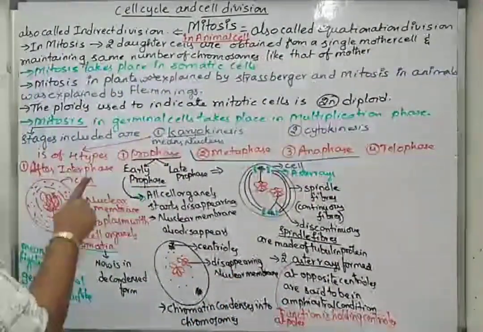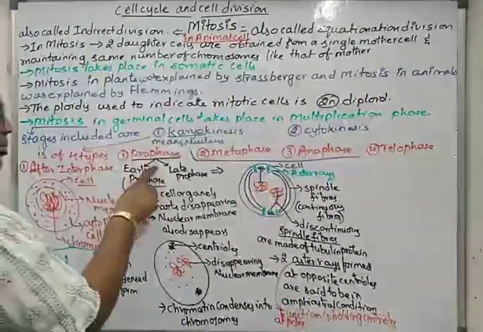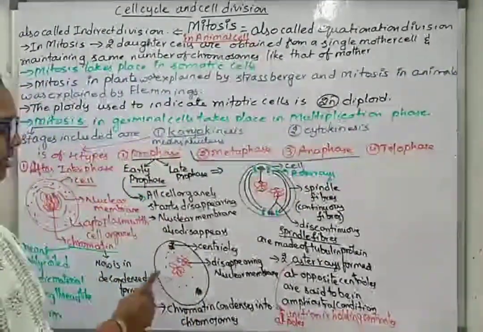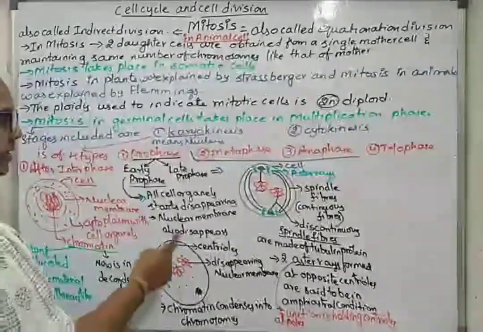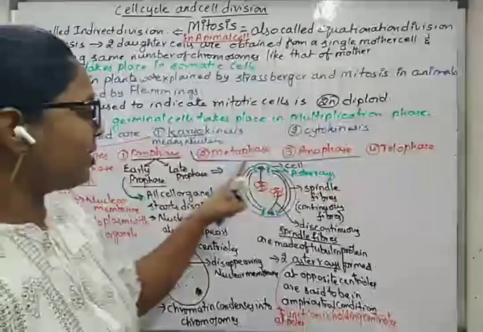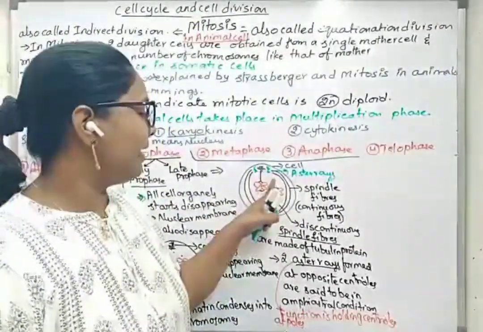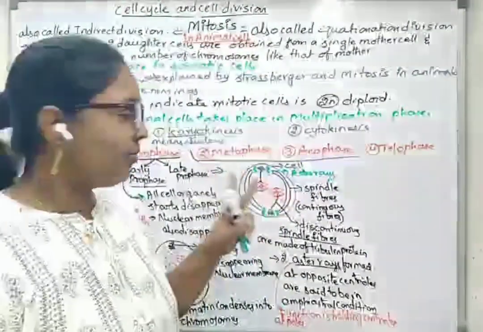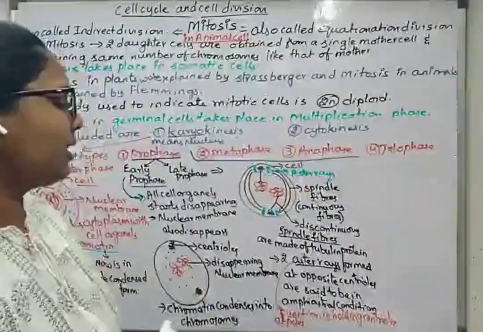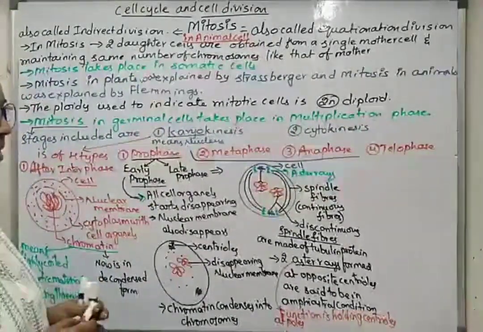So this is about interphase, before the start of M or mitotic division. Prophase, early prophase, these are the points. You can draw just this diagram roughly. And late prophase. Now in late prophase we are seeing formation of aster rays and spindle fibers, and here we are seeing two types of spindle fibers. One is continuous spindle fibers and the second is discontinuous spindle fibers.